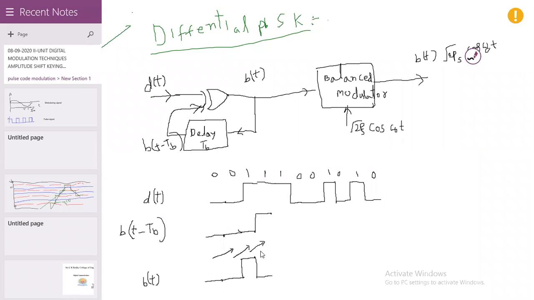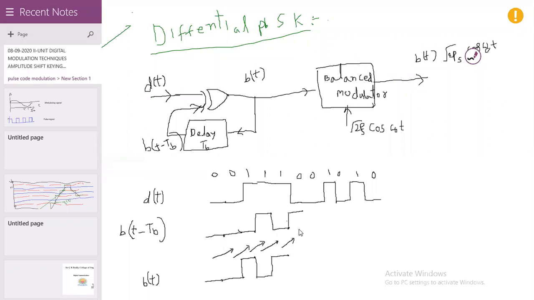And next, this 0 is shifted to the delay network after TB. Then b of t minus TB is low for this case. Then 1, 0: the output of the exclusive OR gate is 1. Next, this b of t is shifted to b of t minus TB. Again this is 1.